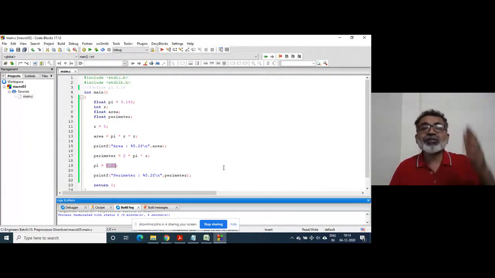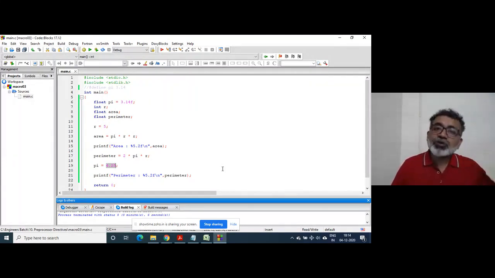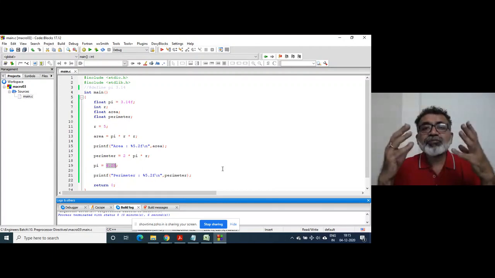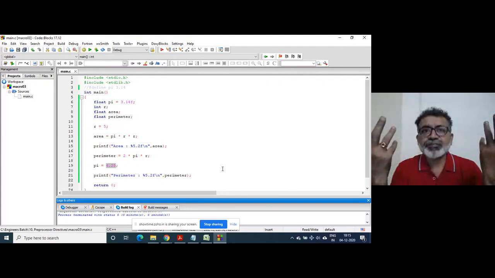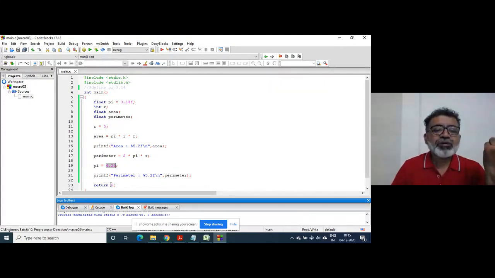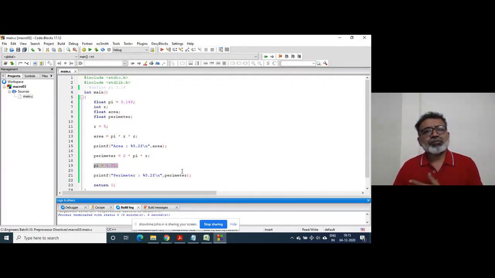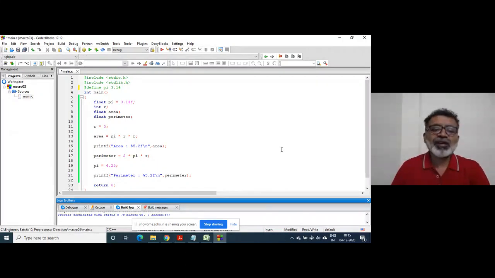There are fair chances that when you write the program, some value of a variable is going to be changed. It is quite often. When you write a large program, you don't know where the value of any variable is getting changed in the program by mistake. You cannot notice this, you cannot avoid this, you cannot do anything. But as far as macro is concerned, this is not possible.